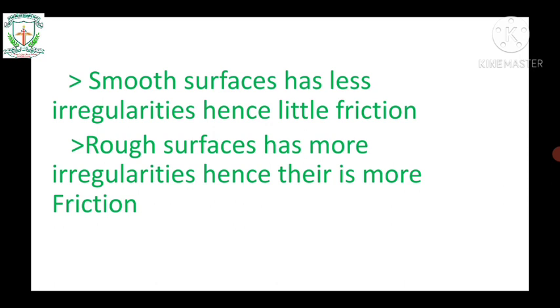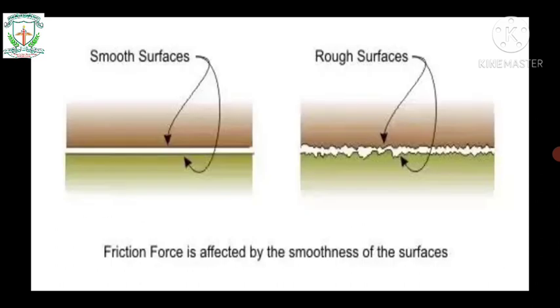So the force of friction is greater if a rough surface is involved compared to a smooth surface. Smooth surfaces have fewer irregularities, hence little friction. Rough surfaces have more irregularities, hence there is more friction. Let us see an example. Here you can see friction force is affected by the smoothness of the surface.